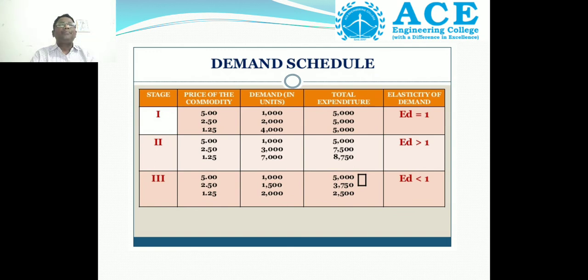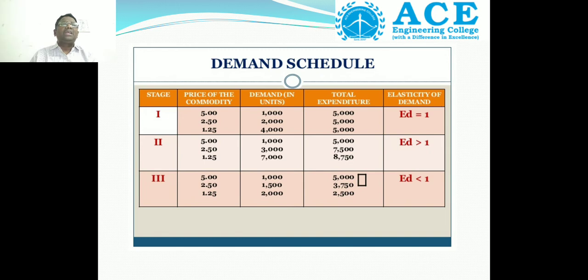So that's why the elasticity of demand is equal to 1. In the second stage, the price is reduced and the quantity demanded increases, but compared to the earlier demand, the present demand is more. Suppose earlier it was 1,000, now it is 3,000. When the price is reduced from 2 rupees 50 paisa to 1 rupee 25 paisa, the quantity demanded goes from 3,000 to 7,000.